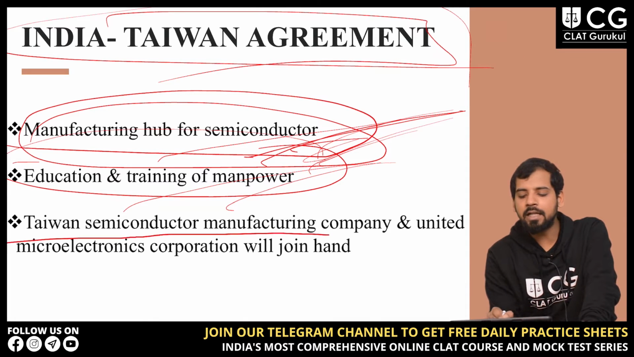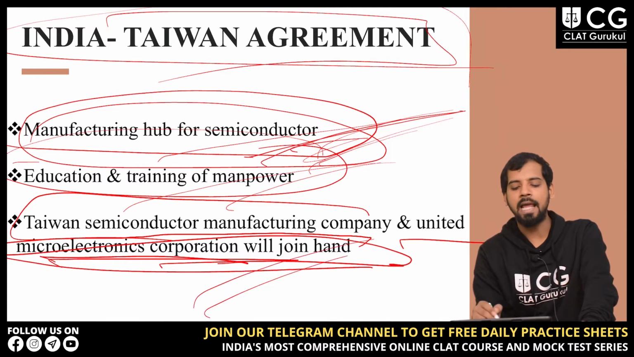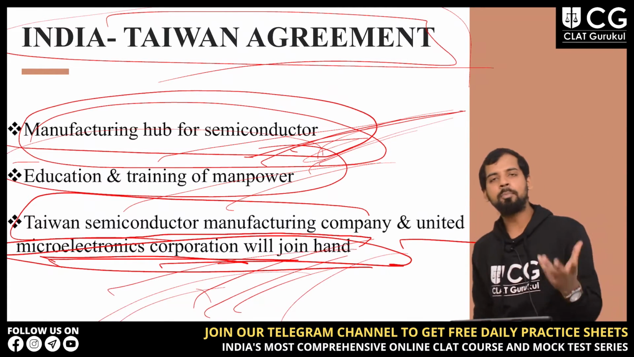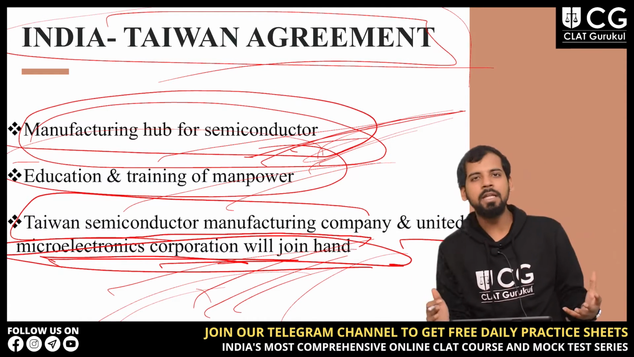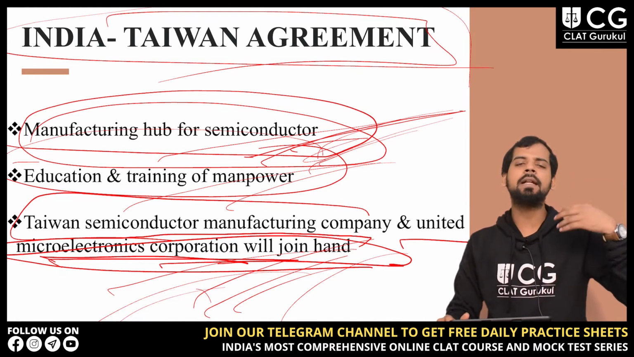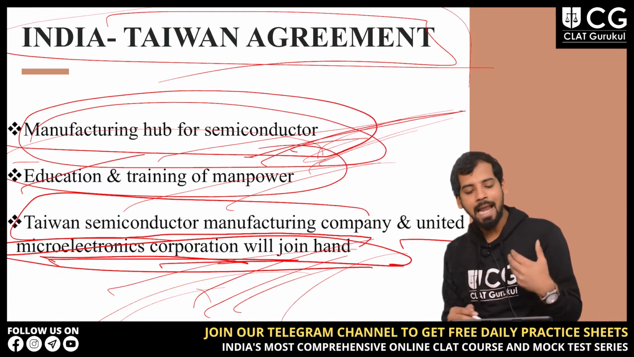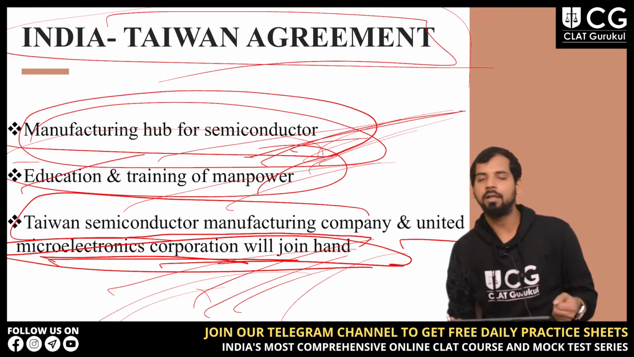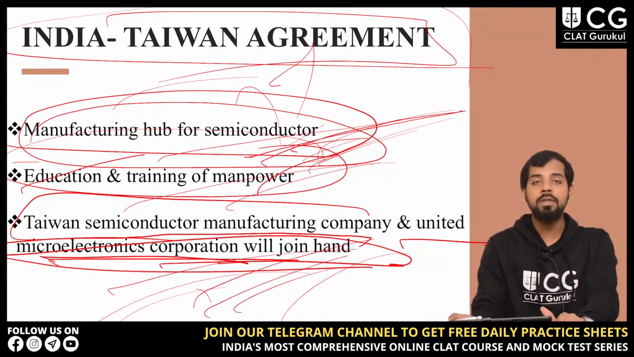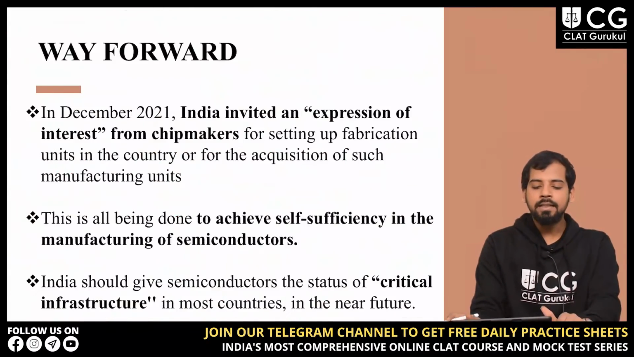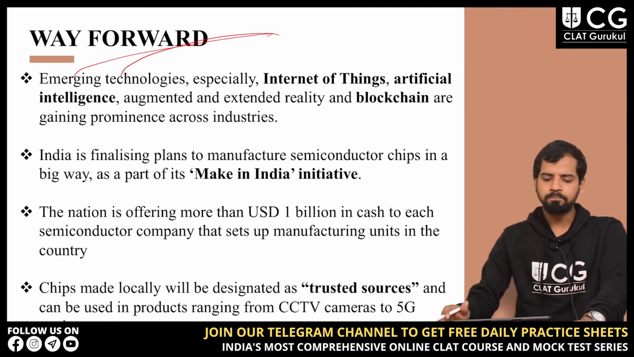Then Taiwan Semiconductor Manufacturing Company and United Microelectronics Corporation will join hands. These corporations will join hands to establish a manufacturing hub for semiconductors in which many people will get employed, and the employed persons will get education and training of manpower by the country itself, right? So this was the India-Taiwan agreement related to semiconductors. Now next is the way forward. This is the main conclusion of this whole topic, okay?